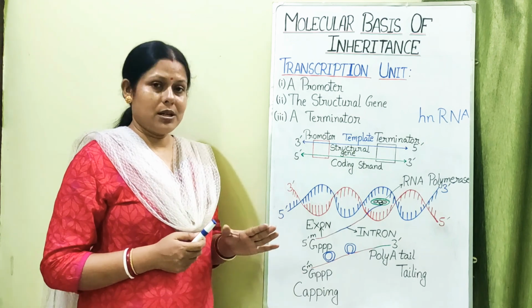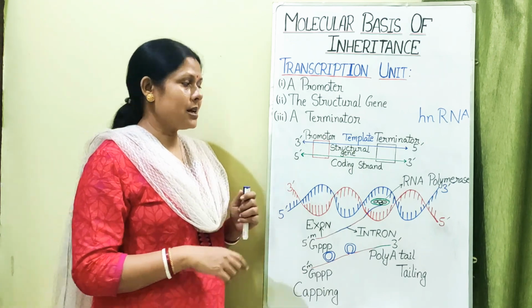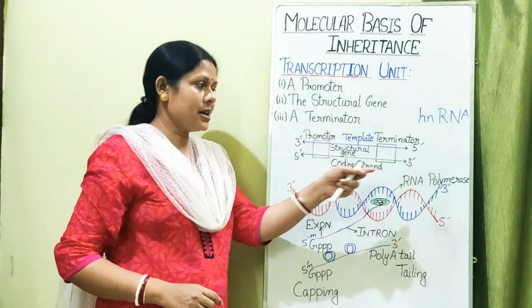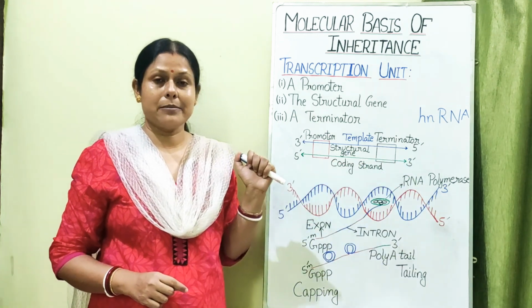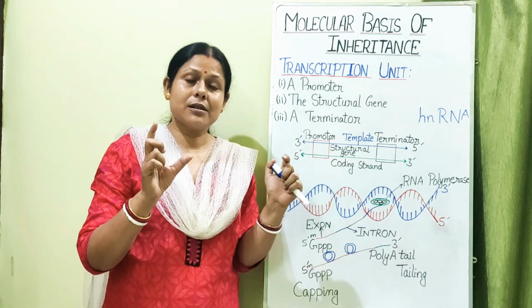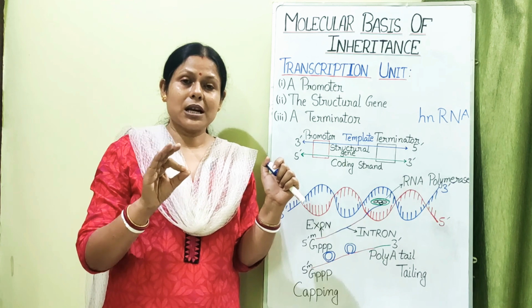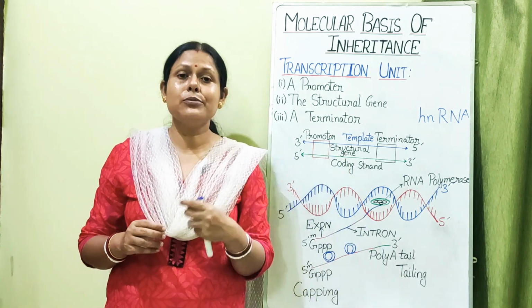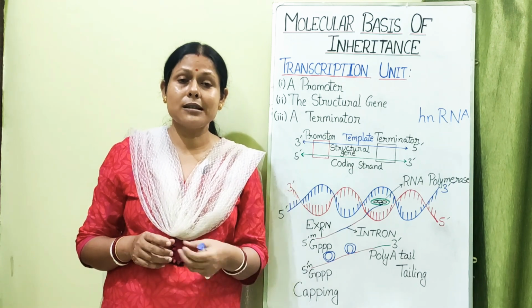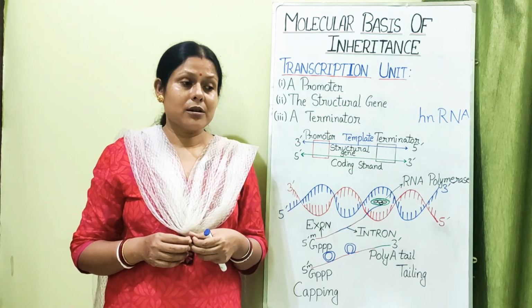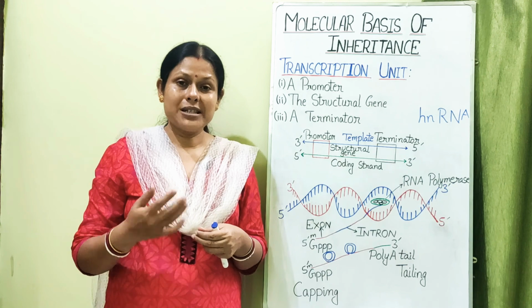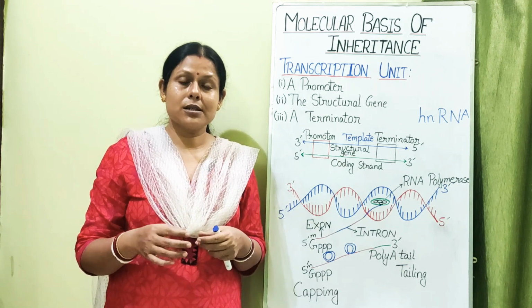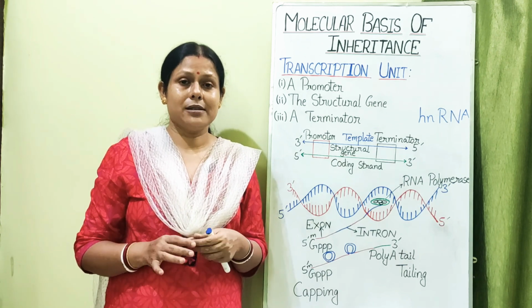And suppose even if it is happening that this one is producing a separate mRNA and that one is also producing a separate mRNA, then for a specific phenotype or function, if there are two functional proteins or two functional enzymes, then the process of metabolism or the functioning of the cell or the body will become complicated.